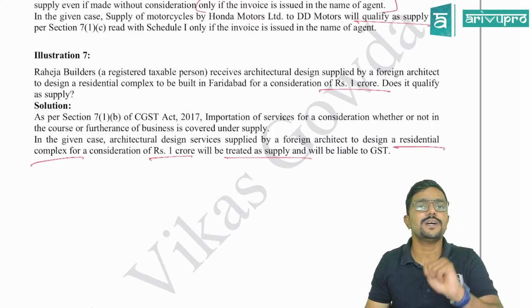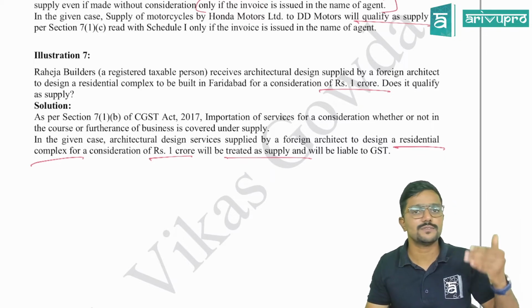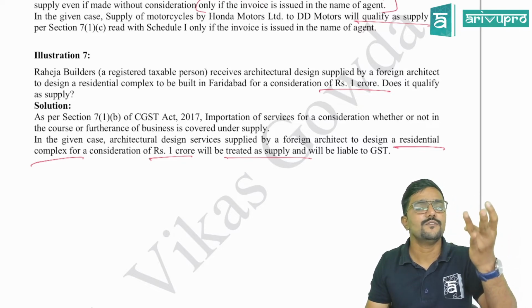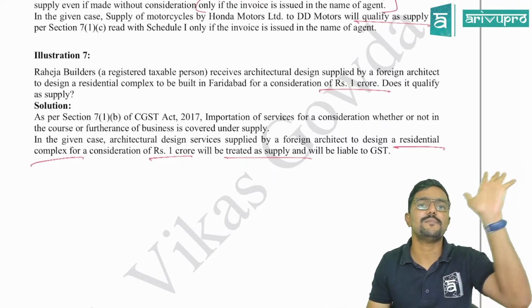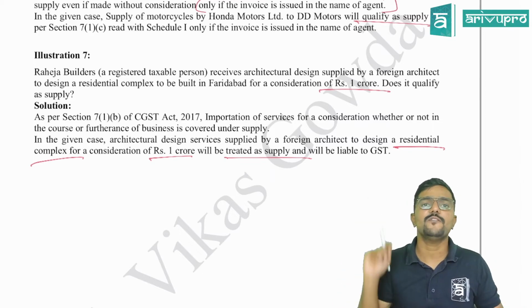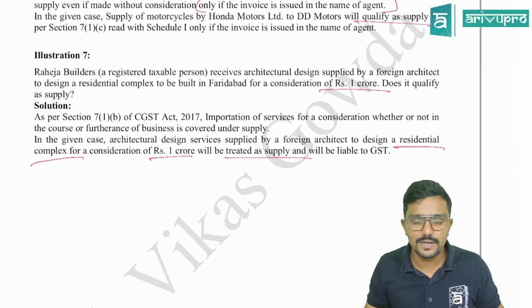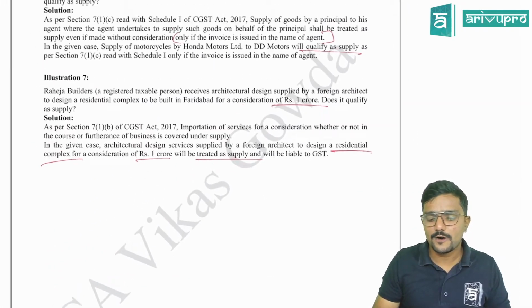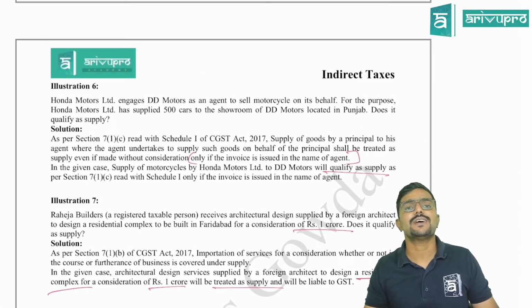Clear? Because only two conditions are there as per 7.1b. Import of services for a consideration. That's all. Purpose doesn't matter. From whom you are importing the service doesn't matter. That is important only for para 4. Clear? So this is all about Schedule 1 of CGST Act, read with 7.1c.